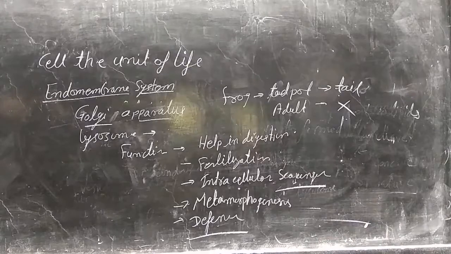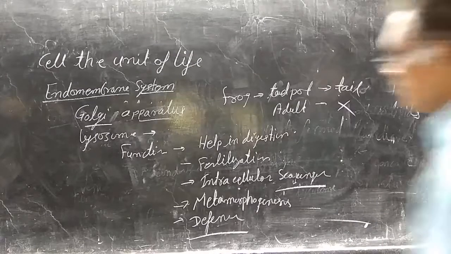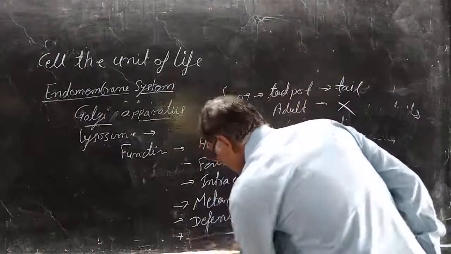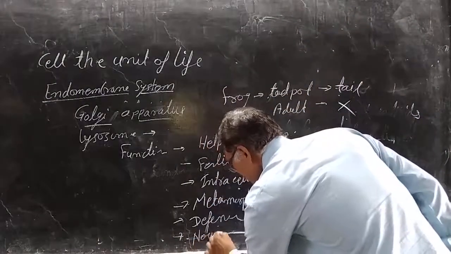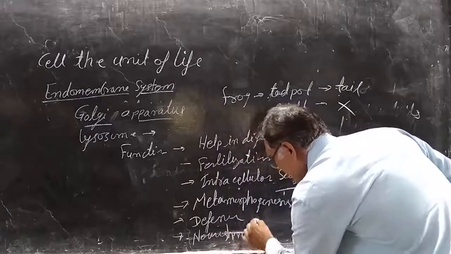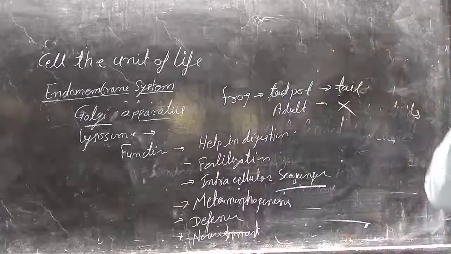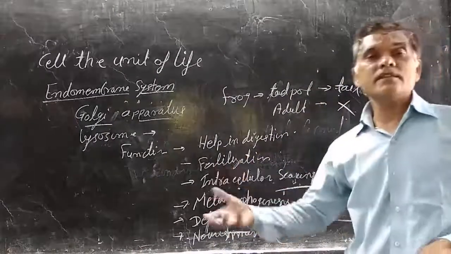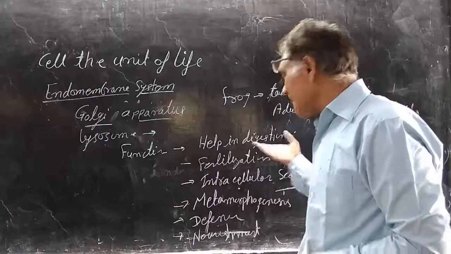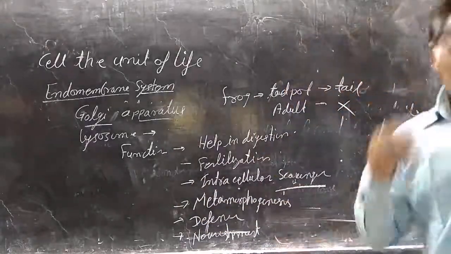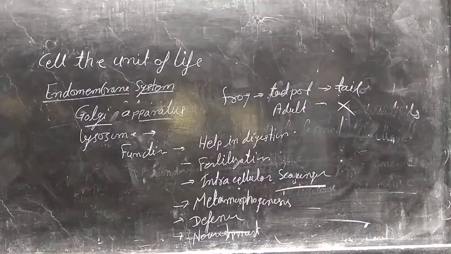And nourishment means providing nutrition. Sometimes the cell requires different things that can help in digestion and provide energy to the particular cells. So it also helps in nourishment. So these are the different functions of the lysosomes.